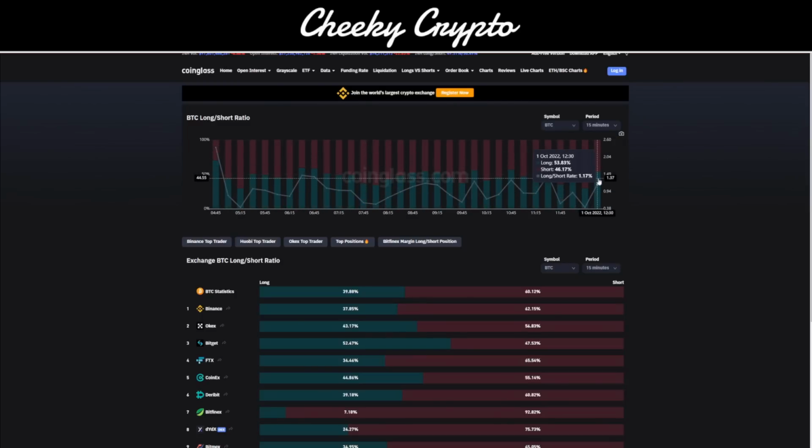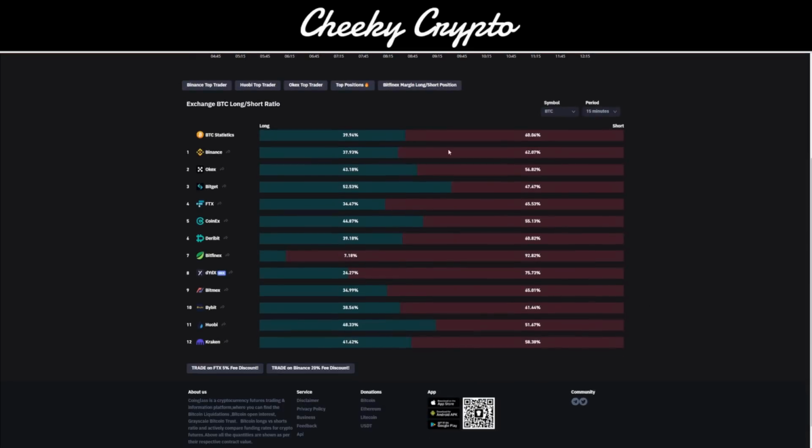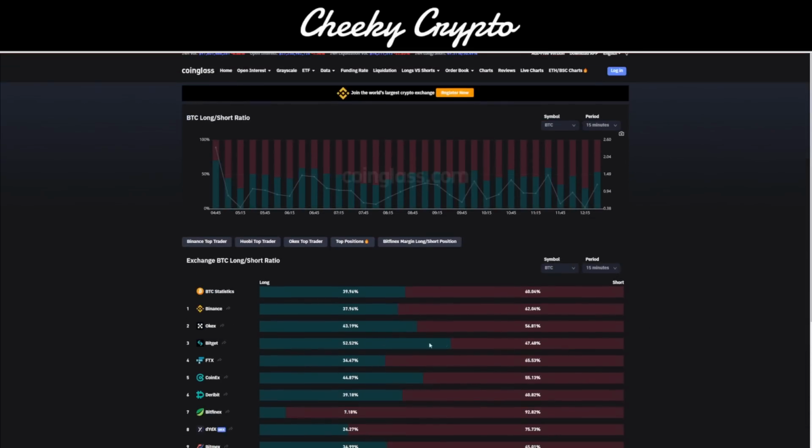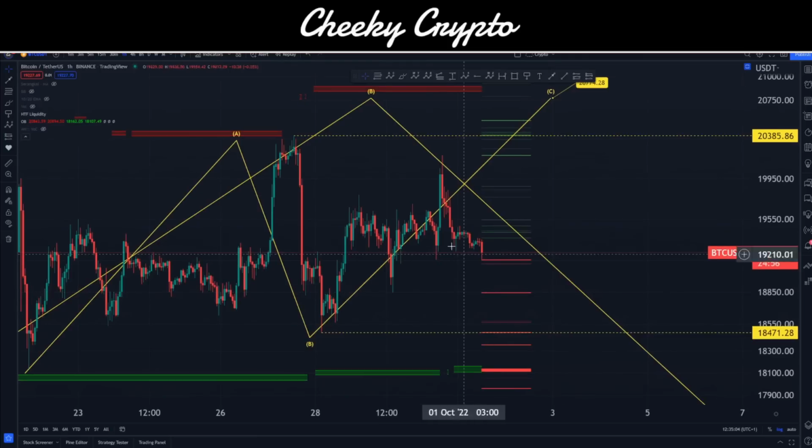Basically right now everyone's kind of going long, so you're seeing the price go down, and likewise when we take a look at this down here on, let's just throw this into a 15-minute as well, we can see there's a lot more bearishness sitting inside here across some of these platforms. So do expect that price to be very, very violent. The market doesn't really know exactly what direction to take this in, so we've got to be really cautious about this. It's going to be grabbing all of this liquidity, in my opinion.